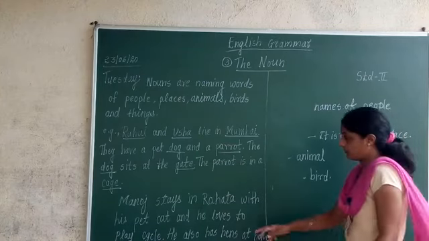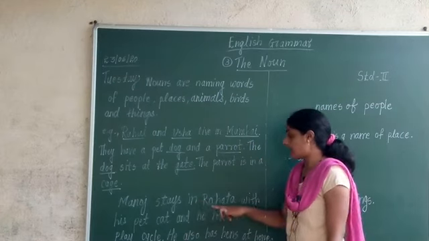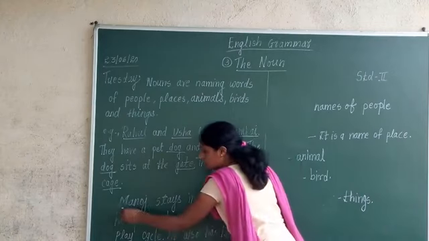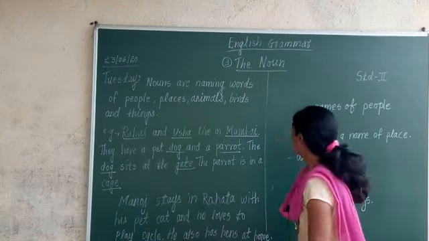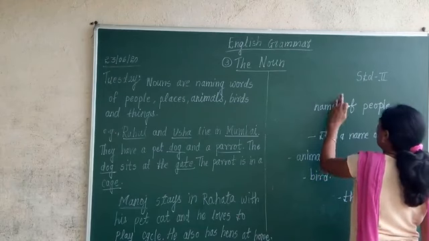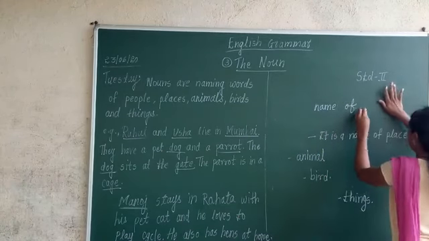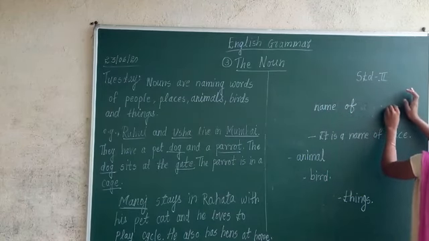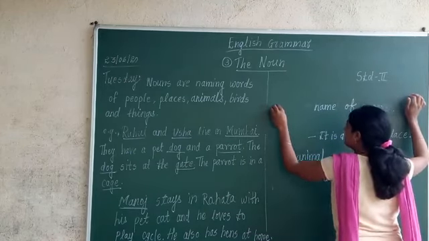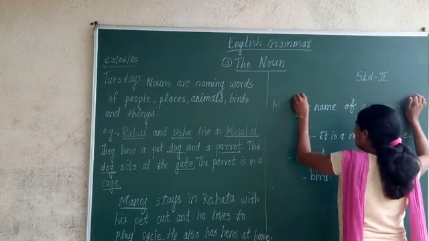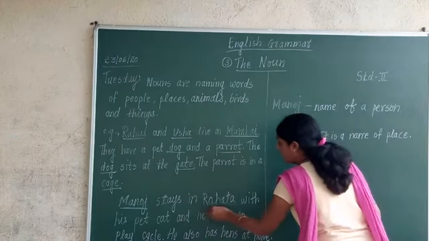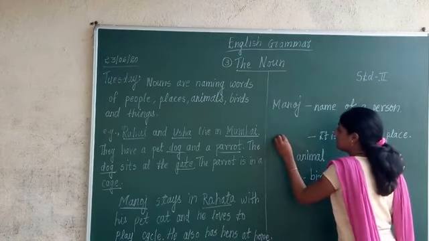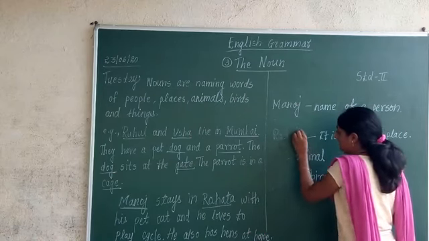Manoj stays in Rahata. Manoj is what? Manoj is the name of a person. Correct? Next one is Rahata. Rahata is what? Rahata is a name of a place. So I am writing, Rahata is a name of a place.